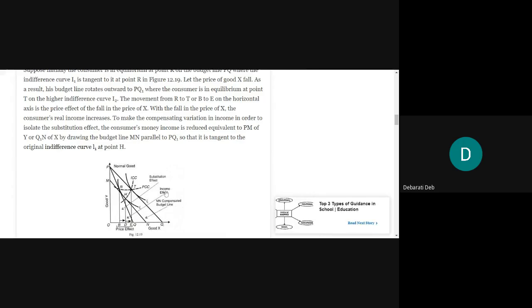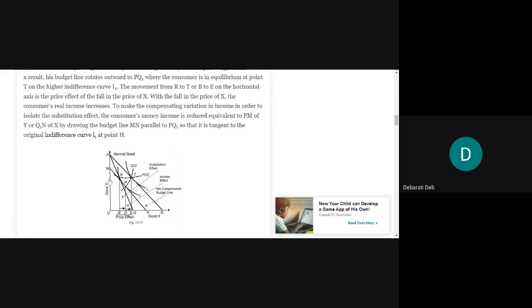So let the price of good X fall. As a result of this, his budget line rotates outward. Now from PQ, which was at the initial stage, it will move outward to say PQ1 now. It was PQ. Now this point P is the same because good Y's price has not fallen.